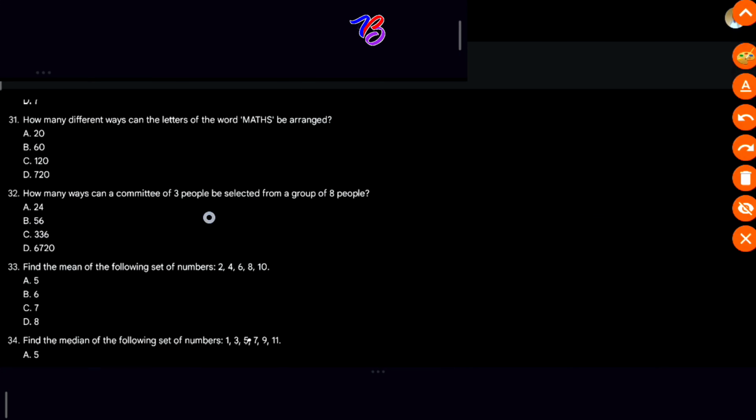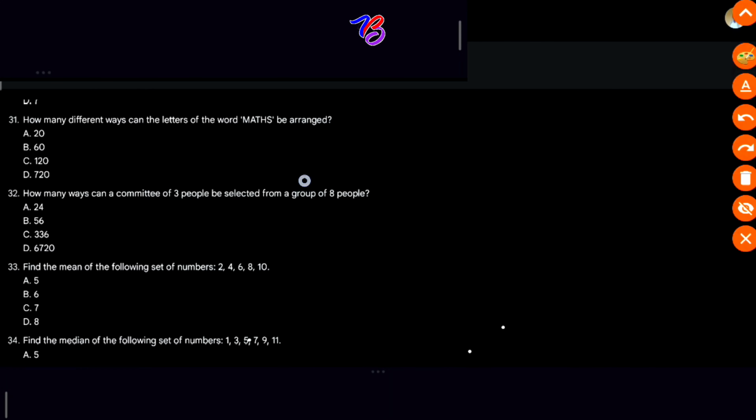How many ways can a committee of 3 people be selected from a group of 8 people? So this is a combination problem, because the order in which the people are selected does not matter.